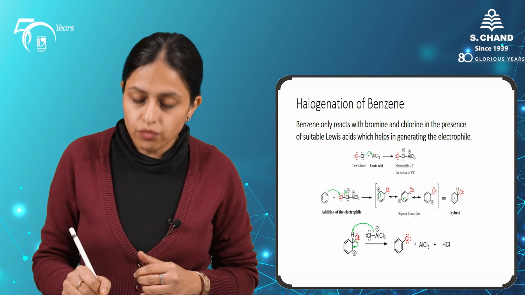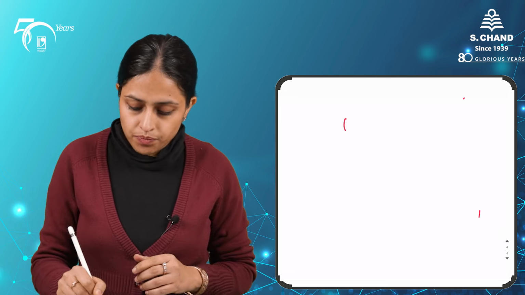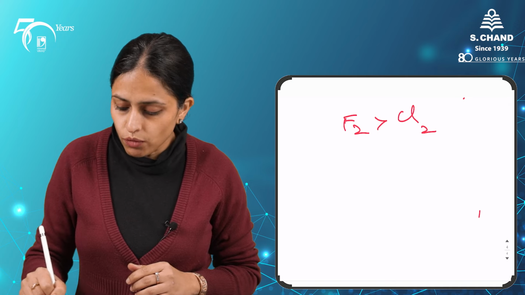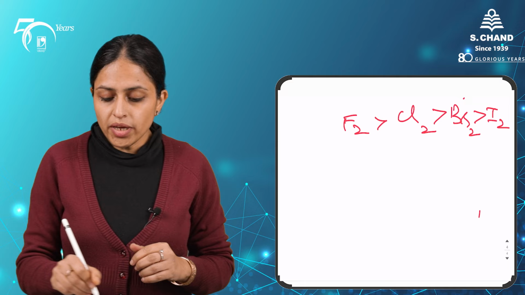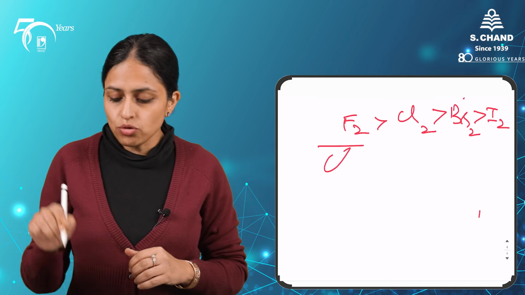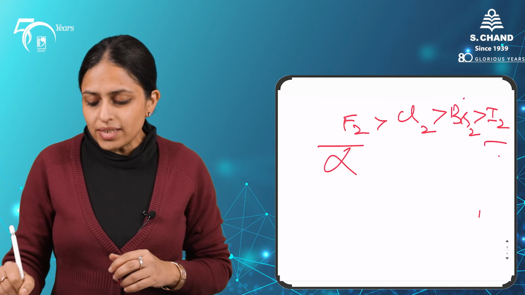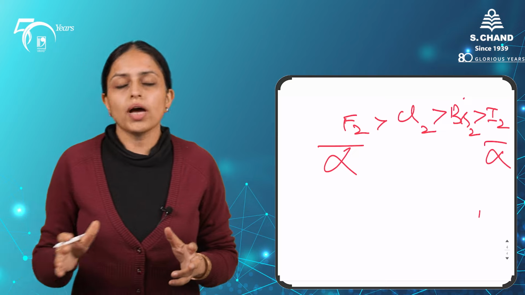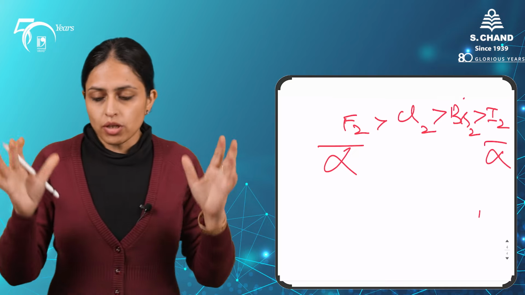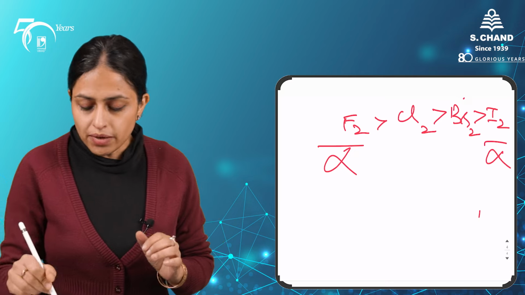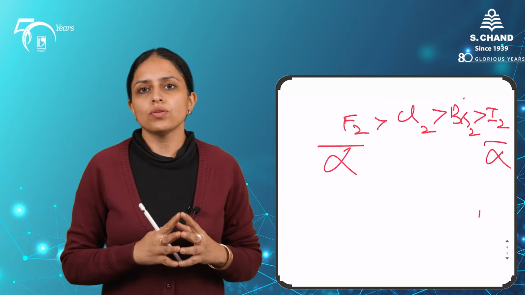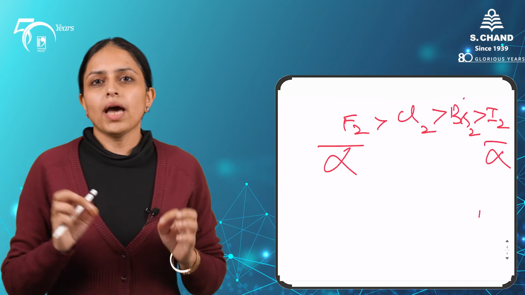So we have fluorine, chlorine, bromine and iodine, and the order of the reactivity of these halogens is as follows. Fluorine being highly reactive is not of much use. Iodine being too less reactive is also not much of use. Iodine although can be used, but there are special conditions for introducing iodo group onto the benzene ring. So the two basic reagents which we use for the halogenation of the benzene ring are chlorine and bromine.